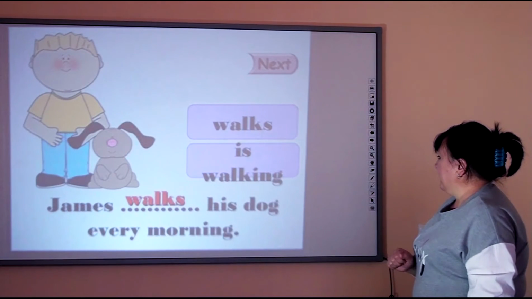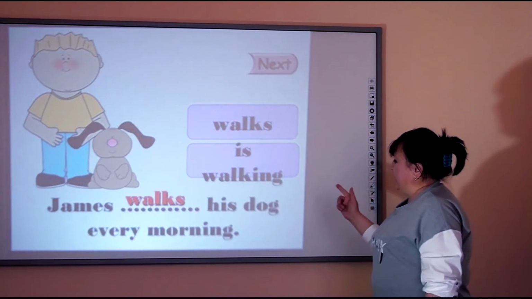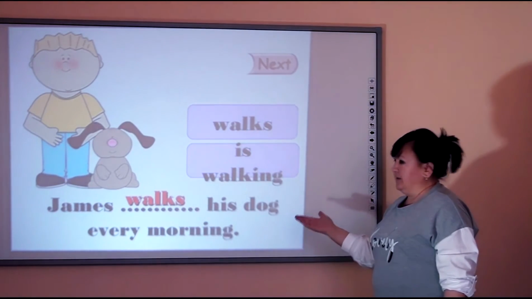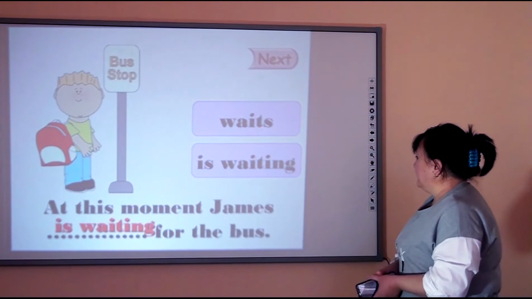Next one, please. Okay, James walks his dog every morning. We can't choose is walking because here we have every morning. It shows that this sentence is in present simple. Next one, please.